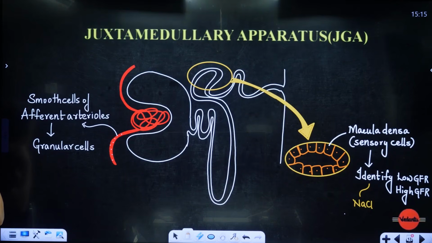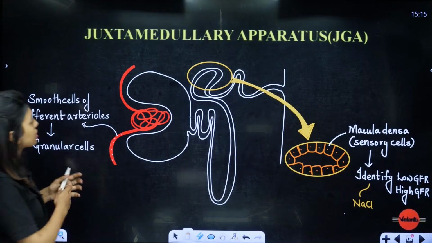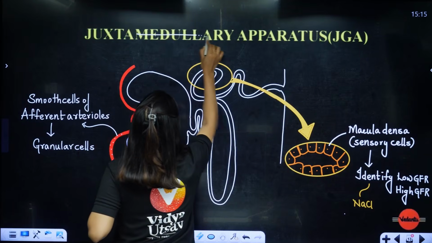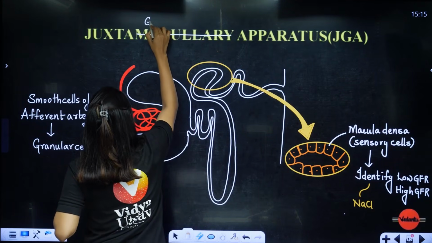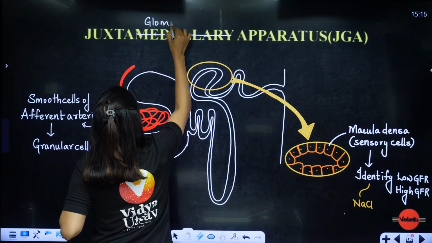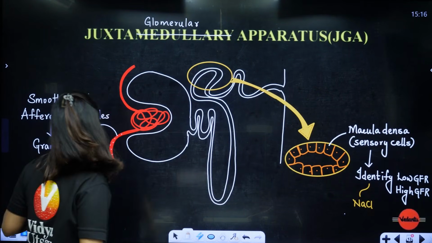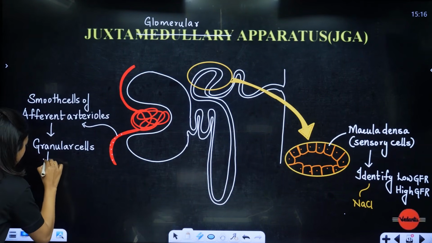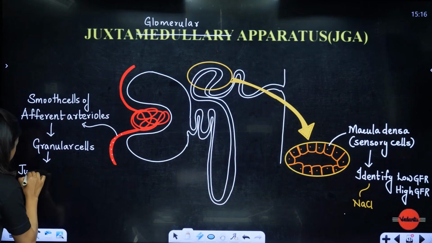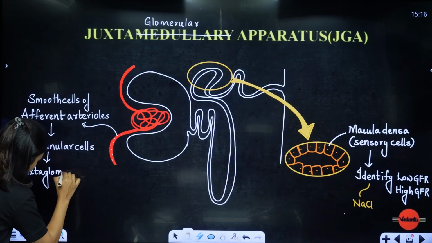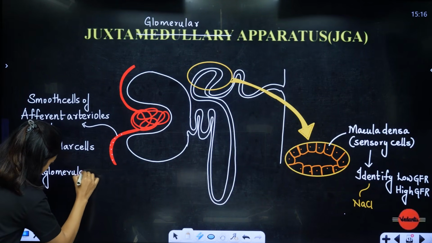Okay, this is not medullary. I wrote it wrong. This is called juxtaglomerular, because of the JGA, the juxtaglomerular apparatus. So the cells are called juxtaglomerular cells.